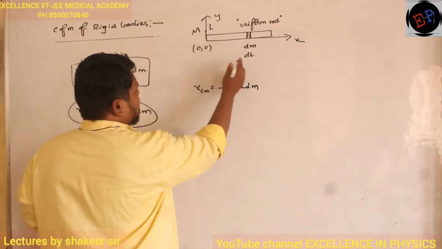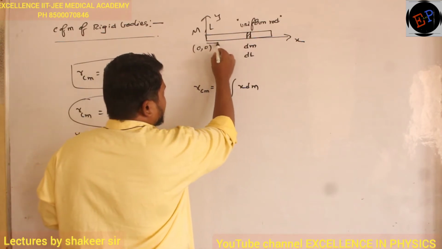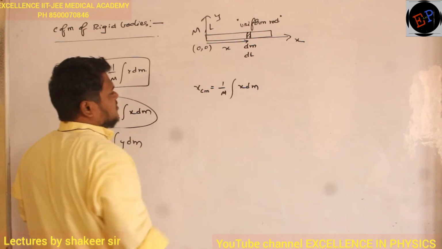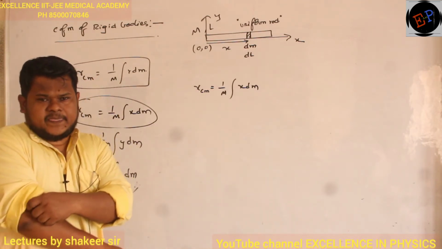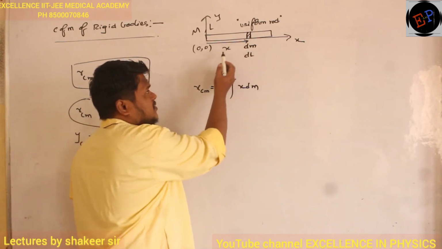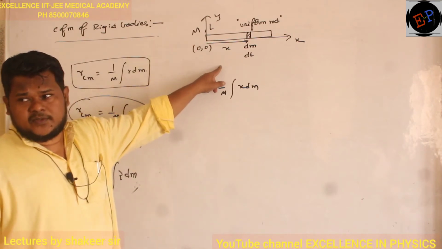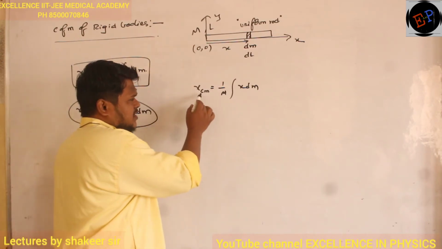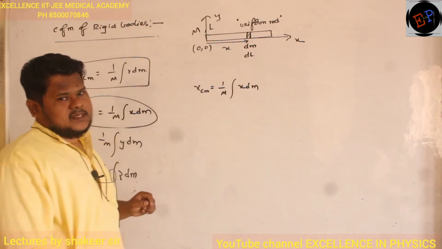Now from the reference, this small differential mass which I have taken is present at what distance? It is present at a distance of x. What is meant by x here? x is the position of this small differential mass which you have taken from the reference. The reference is here, origin 0, 0. Now see, here x center of mass is written as 1 by M integration of x dm.